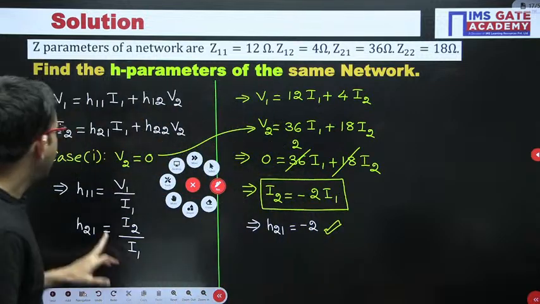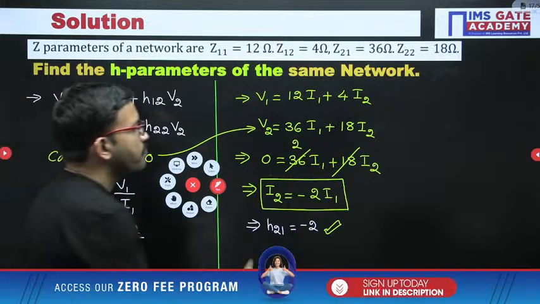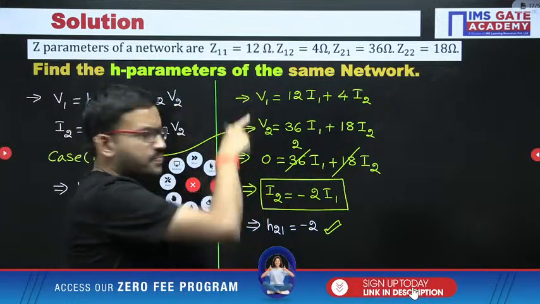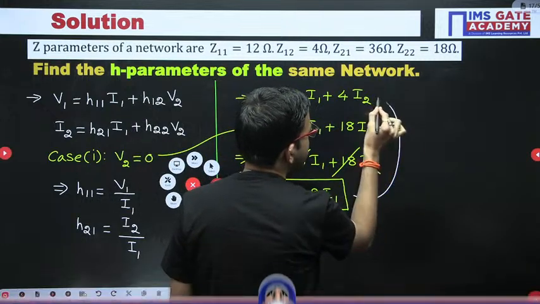Right. Now we should get H11, that is nothing but V1 divided by I1. So for V1 here, whatever I2 you got, you can substitute in this particular equation.